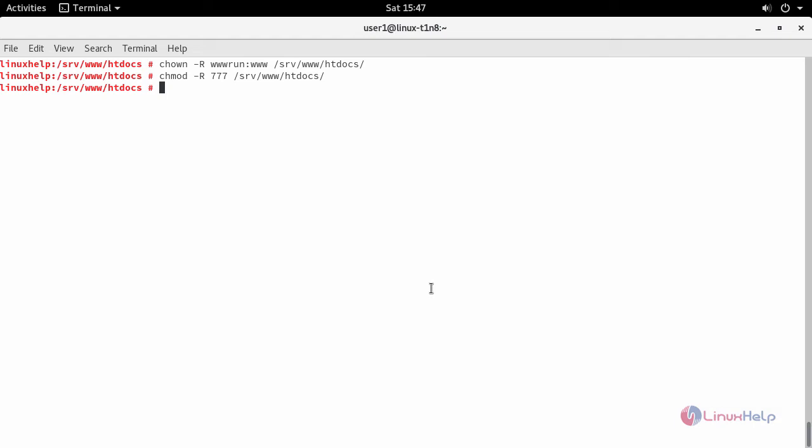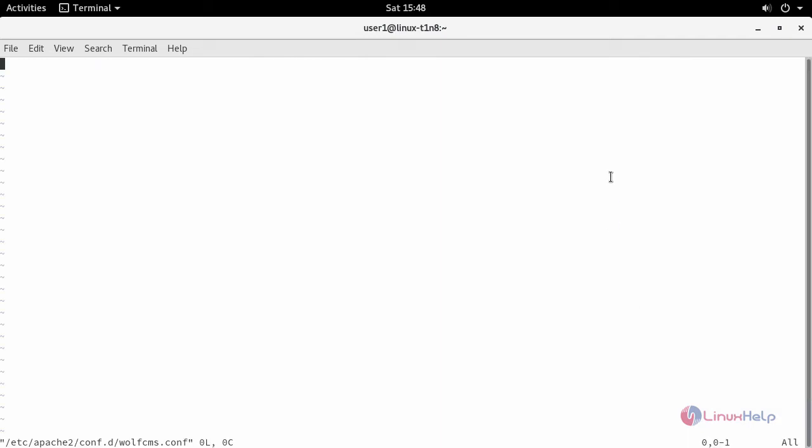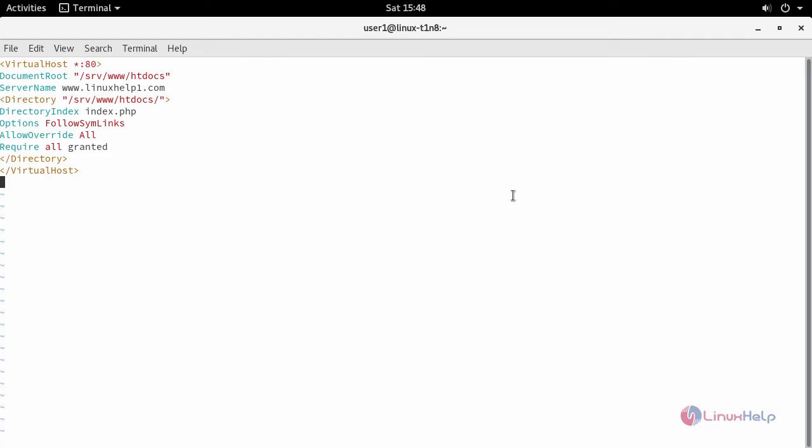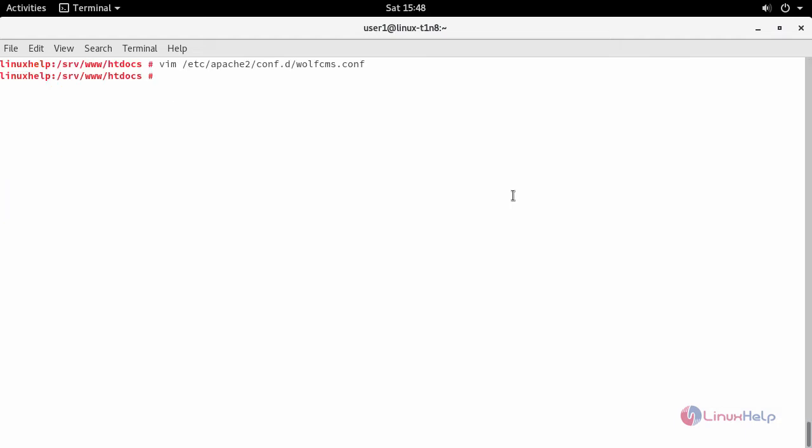After providing your permission, configure your virtual host for your Wolf CMS. Type wolfcms.conf. Now enter your configuration inside this. After entering your configuration, save the changes and restart your Apache service.